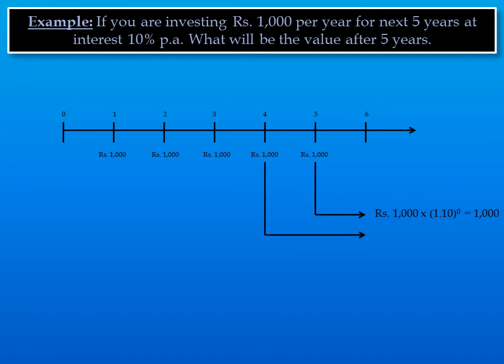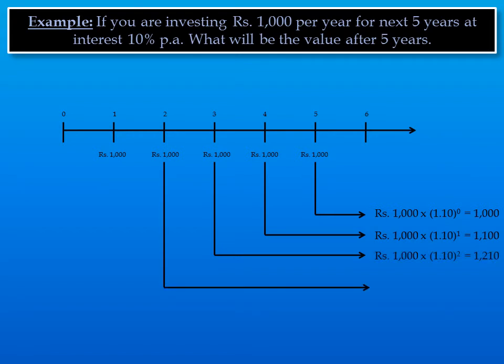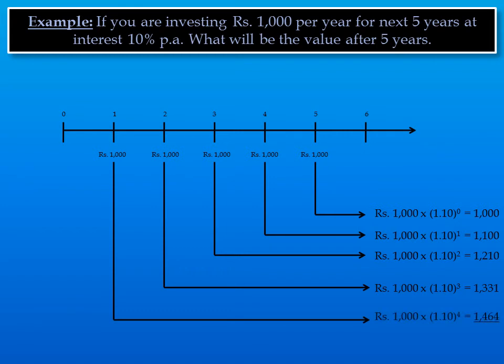Whatever we will pay at the end of 4th year and will be received after 5th year, that means 1 year's interest should be accrued on it. It will come to 1100. Same, 3rd year payments will earn 2 years interest. It will come to 1210. 2nd year payment will earn 3 years interest. It will come to 1331. And 1st year payment will earn 4 years interest, 1464. So total of these will come to 6105. So future value of this annuity is 6105.